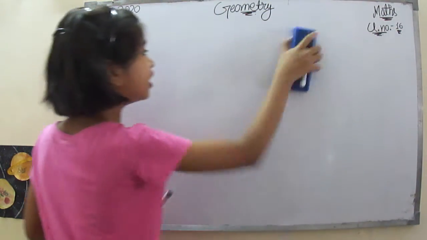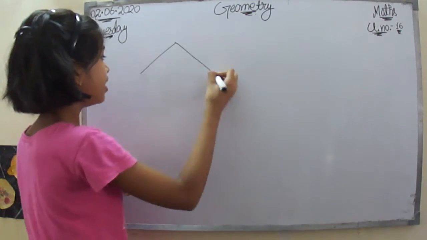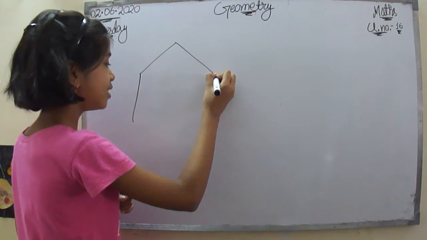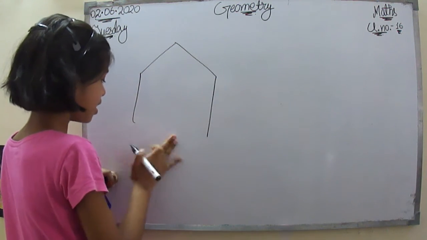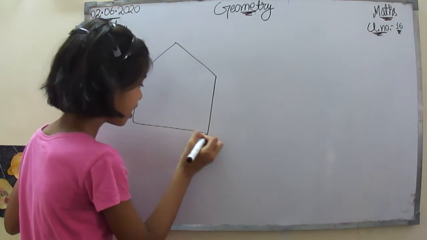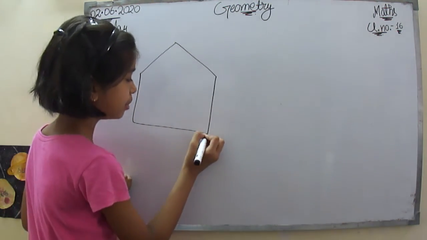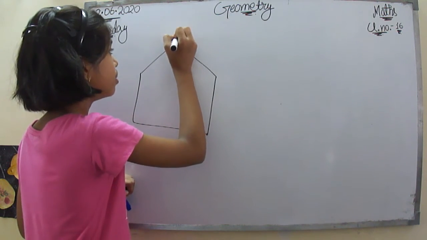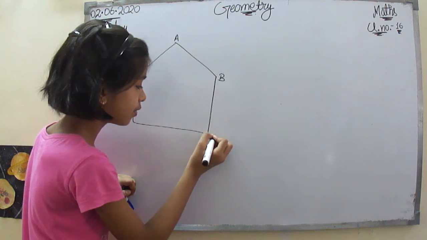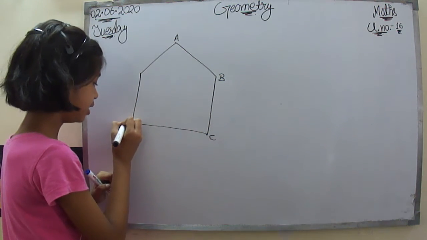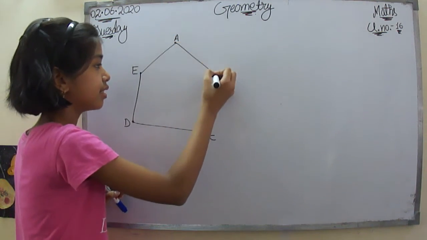So let's see our other question. Let's say we have a pentagon. Let's take a pentagon, and now let's name that out. So this will be A, B, C, D and E.